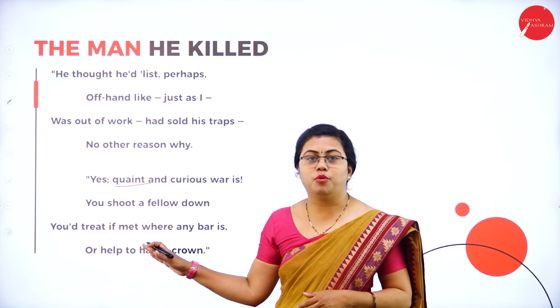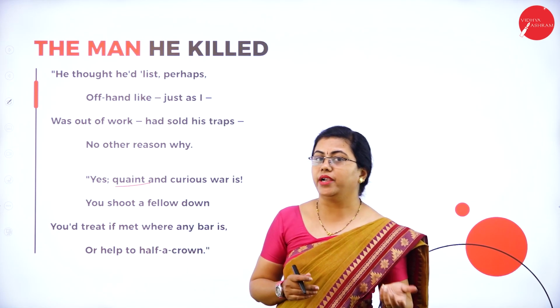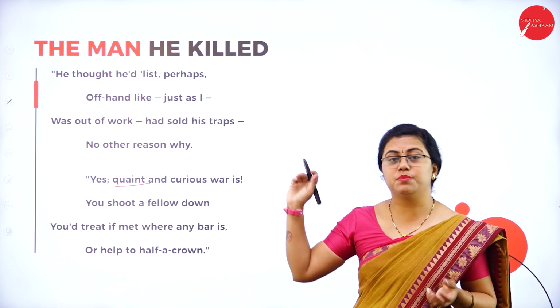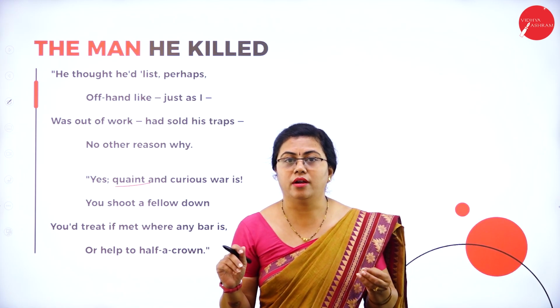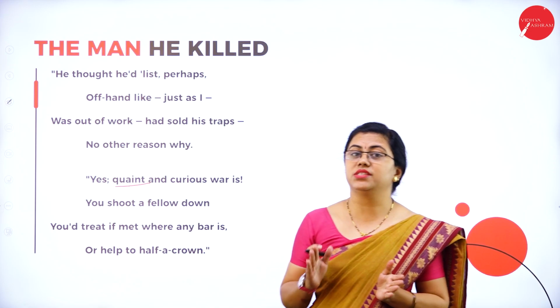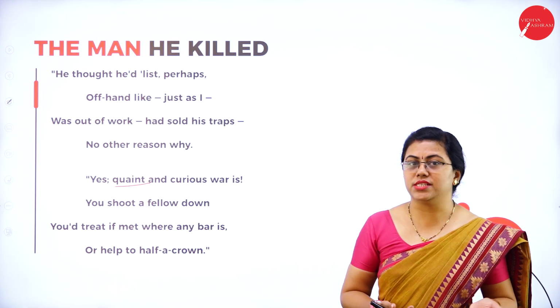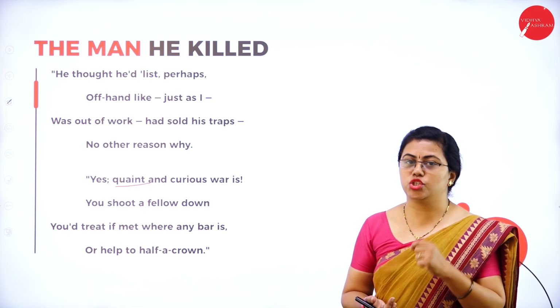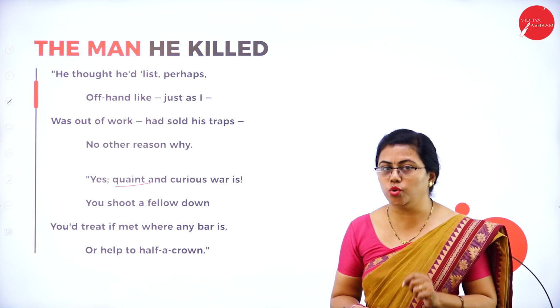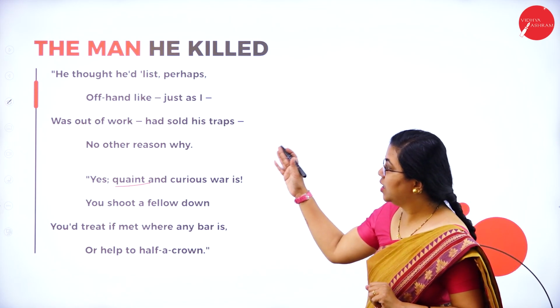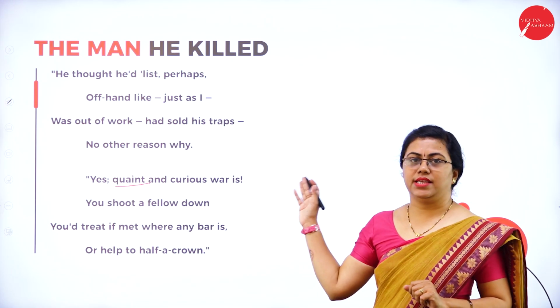So from this poem, it is very clear that the narrator did not have any reason, but he thought perhaps that other man would not kill him because they would meet in the bar and enjoy themselves. But that was false. He wanted to do his duty. That's the reason he had to kill the other person. That's how he is justifying his killing.